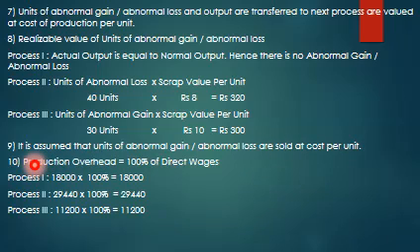Last working note, production overhead. It is given as 100% of direct wages. In process 1, direct wages are 18,000, so 18,000 into 100%, it comes to 18,000. Process 2: 29,440 into 100%, it comes to 29,440. Process 3: 11,200 into 100%, it comes to 11,200.